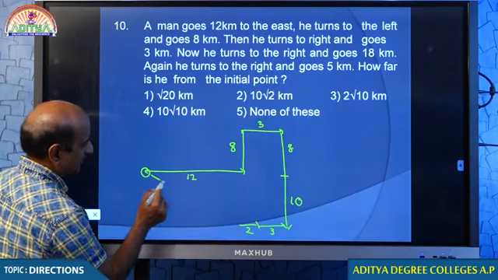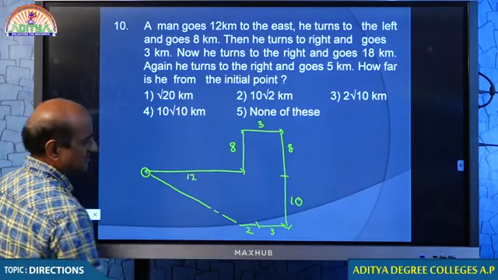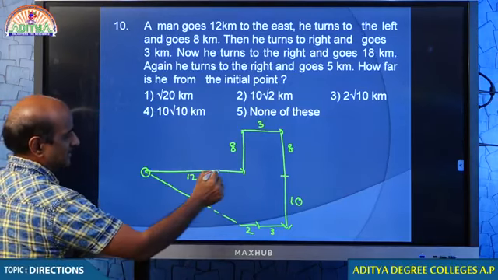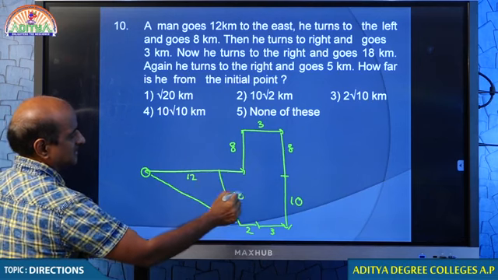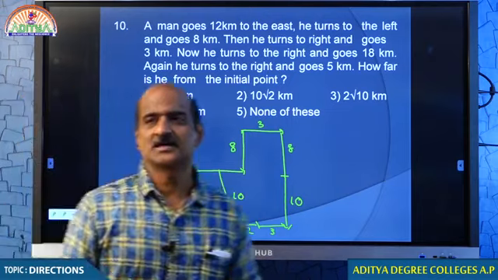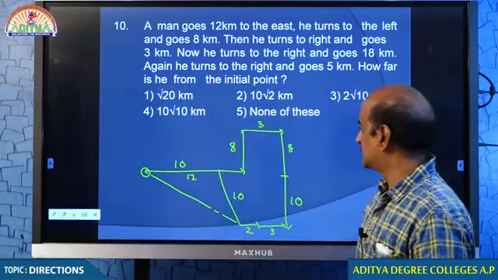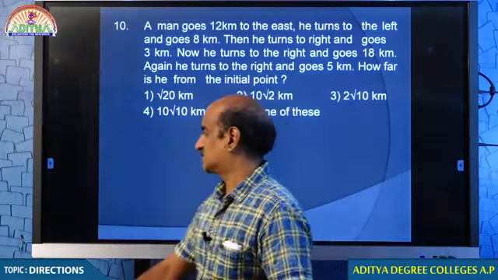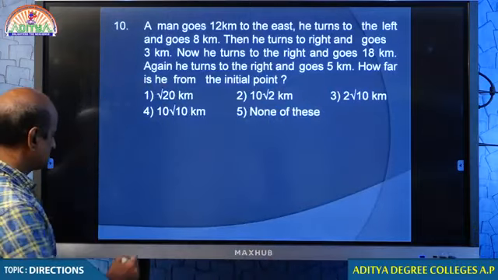Now you have to find the shortest distance. This you have to find. For which, this is 10 and this is 10. Please try yourself once again, my dear students. If you don't get it, we discuss this question tomorrow.